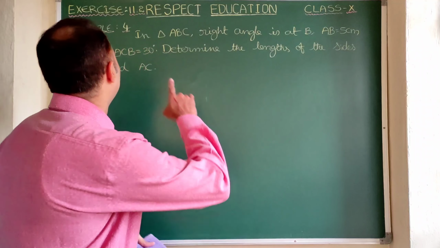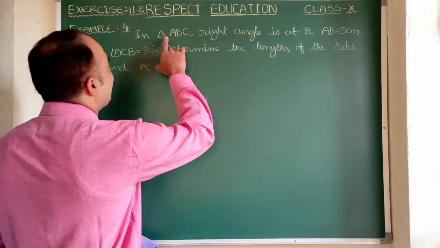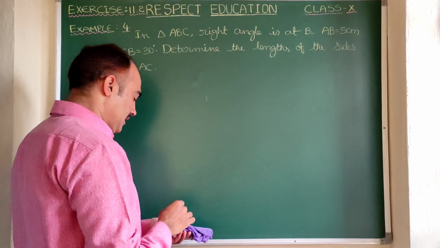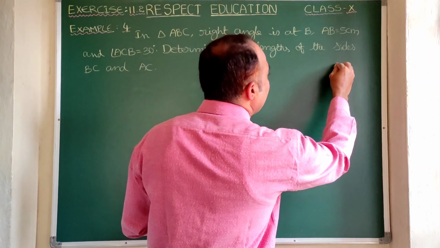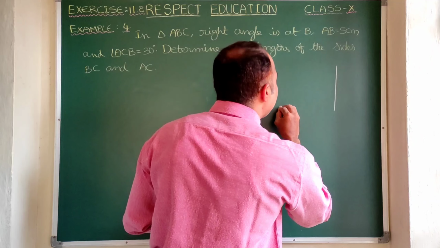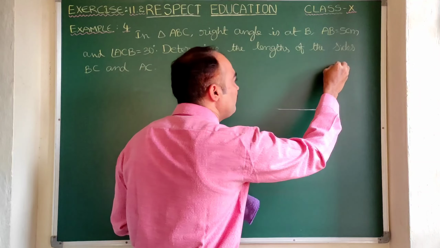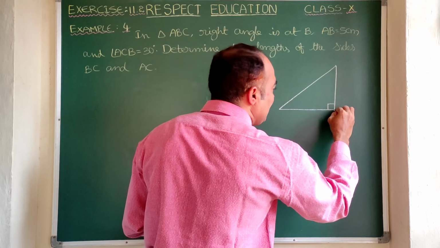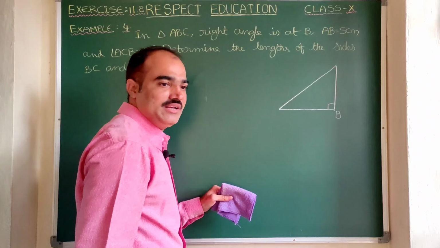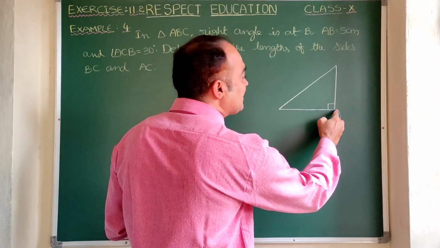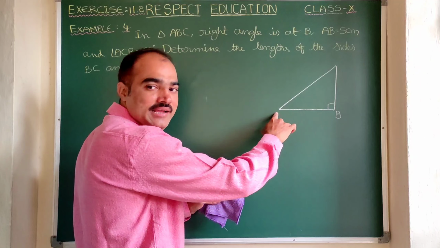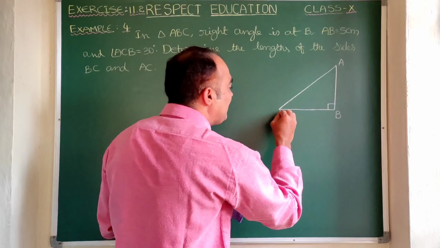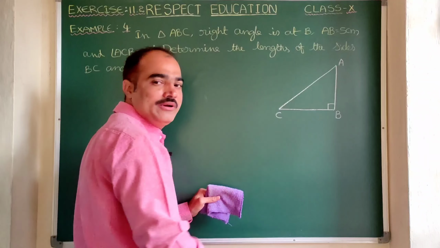Now we see example number 4. In triangle ABC, right angle is at B. So let us draw a diagram. There is a triangle ABC in which right angle is at B. Here clearly this is the right angle. So here the position B is to be given. Now where to take A and C? If you take A here, you can take C here. If not, if you take A here, you can take C here. For these two, there is no problem at all.